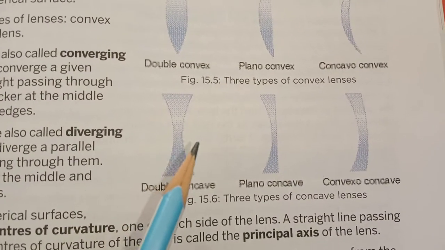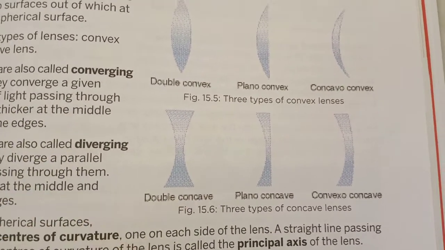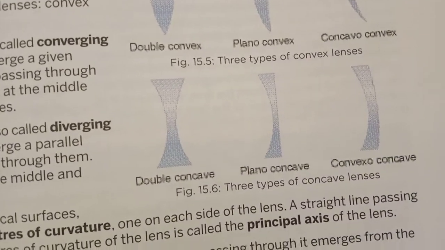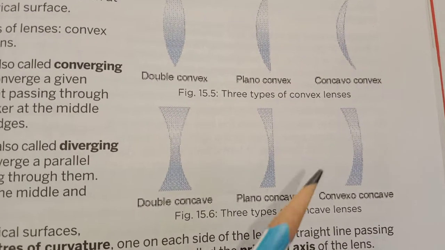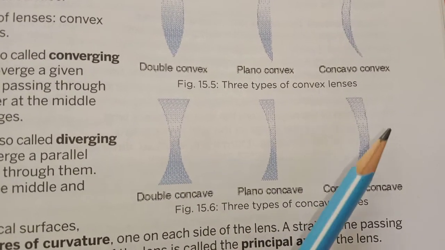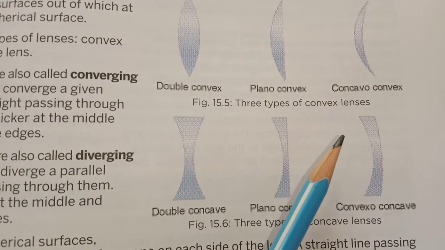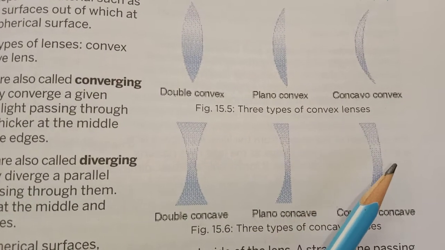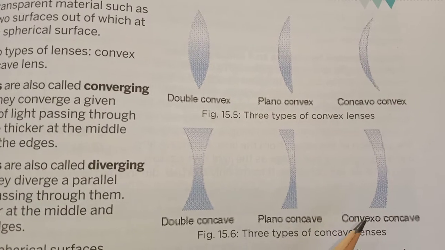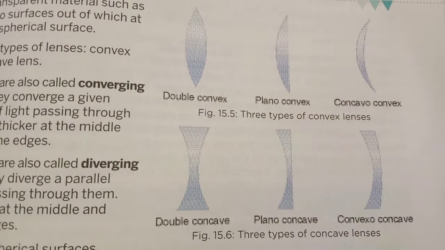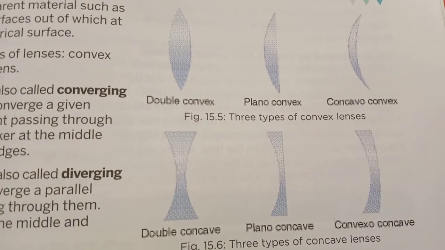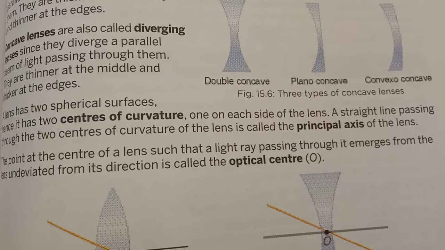Now if both the surfaces are concavely bent, it is known as a double concave lens. If one is plane and the other is concavely bent, it is known as plano-concave. And if the first surface is concave and the second is convex, it is known as a convexo-concave lens. So these are the types of lenses according to their surfaces.